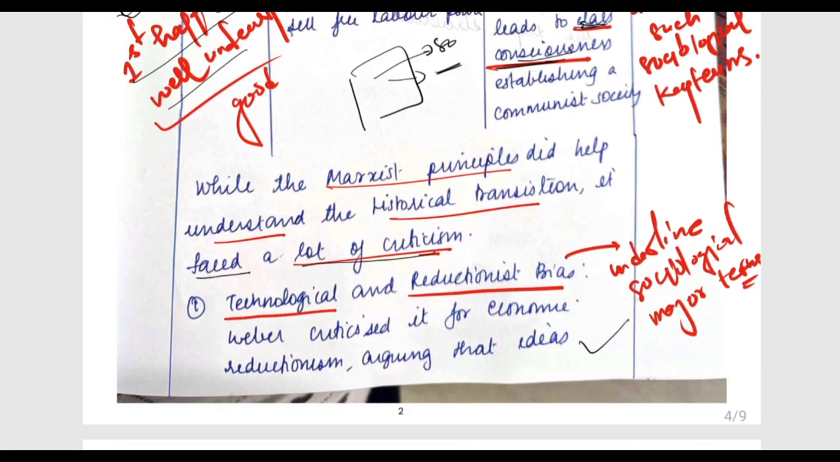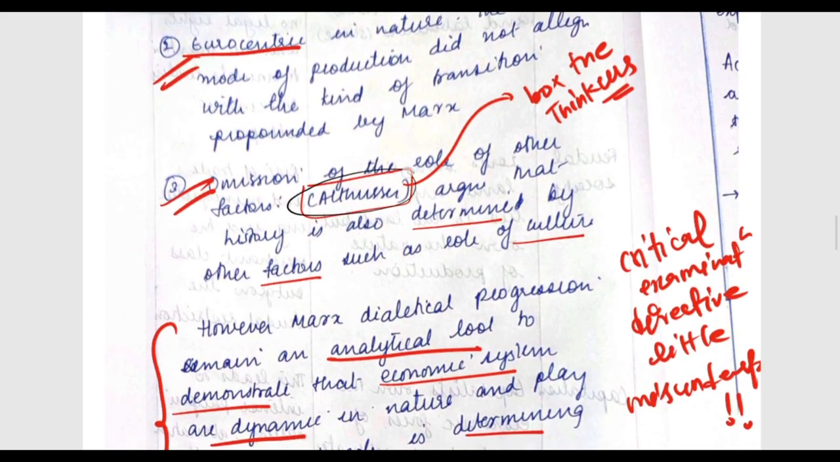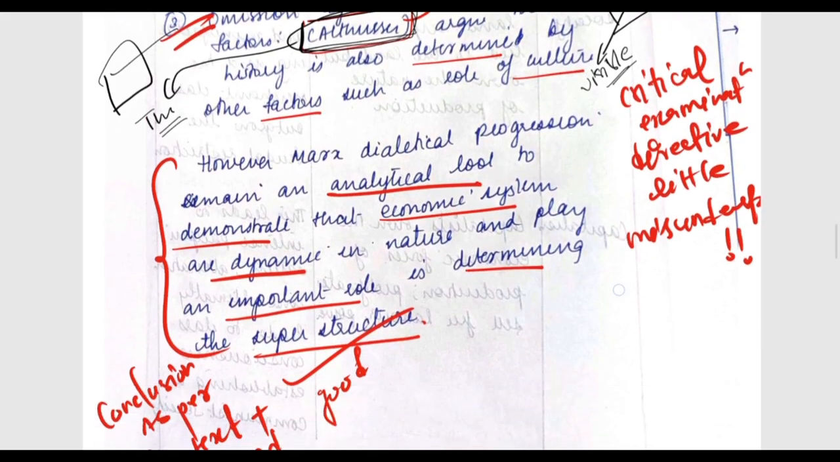You have addressed the demand of the question very well here, but I will suggest one thing: whenever you write the thinkers, you have to box them so that they are visible. When you box the thinkers, it shows that this child has mentioned the thinkers in his answer also. So that is the thing. Now overall the conclusion part was according to context and demand.